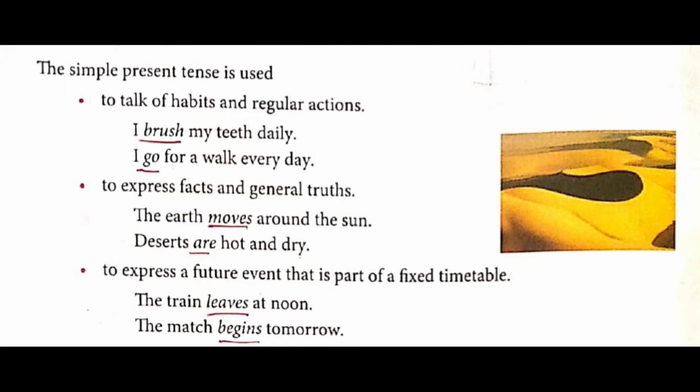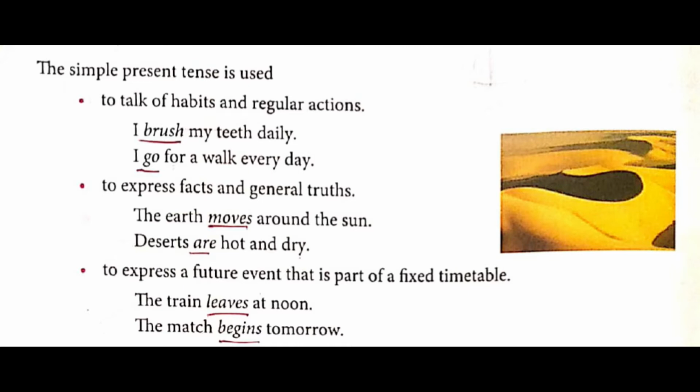Next one, to express facts and general truths. Universal truths, you know. The earth moves around the sun. So underline moves. Next one, deserts are hot and dry. Yes, that is also a truth. The deserts are hot and dry. So underline are, that is the verb over here, helping verb. So that is in present tense.